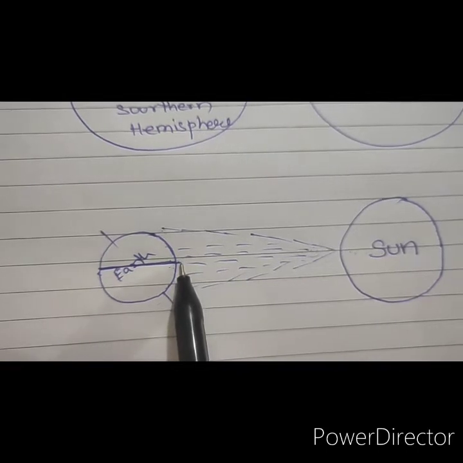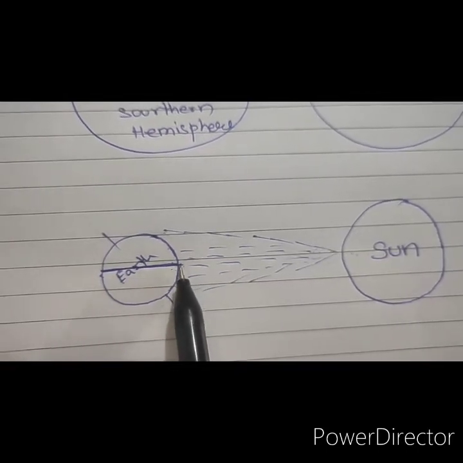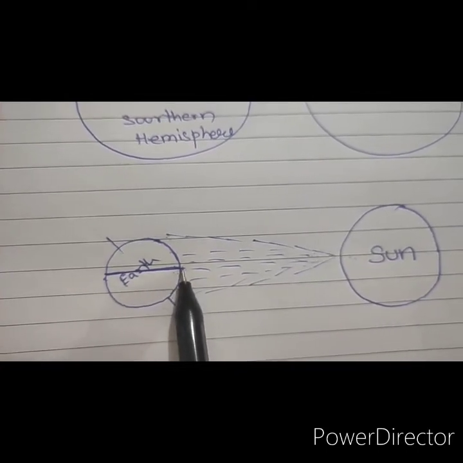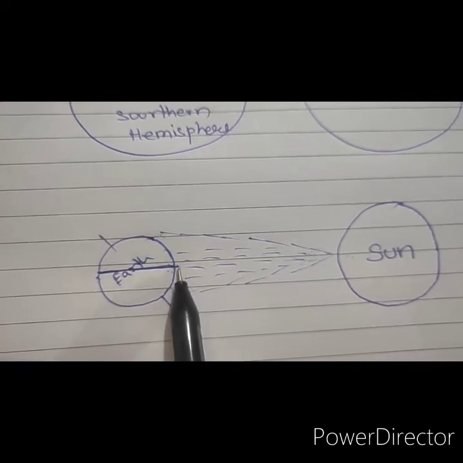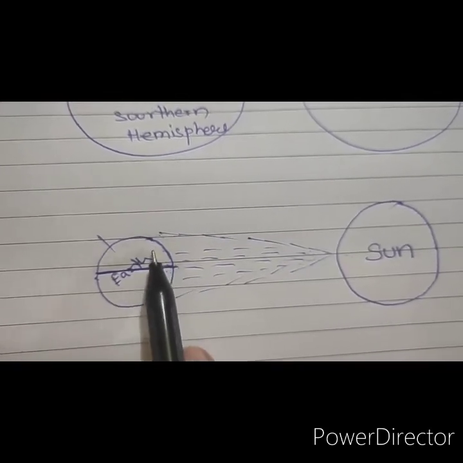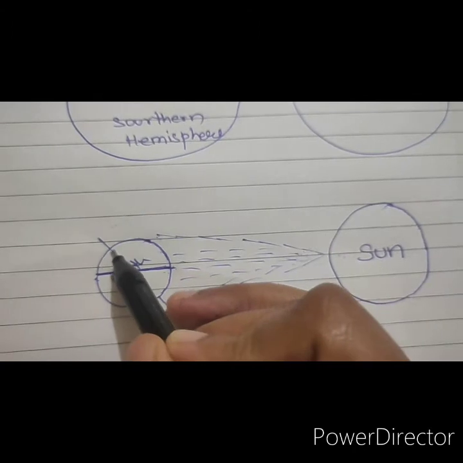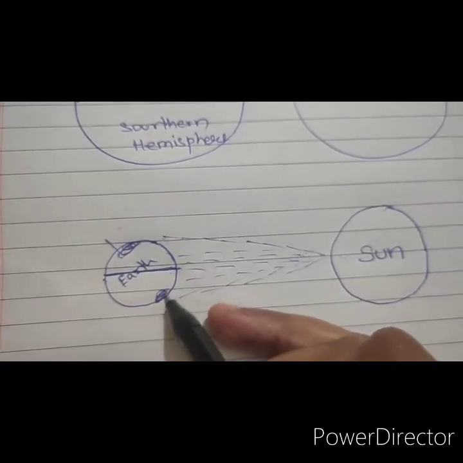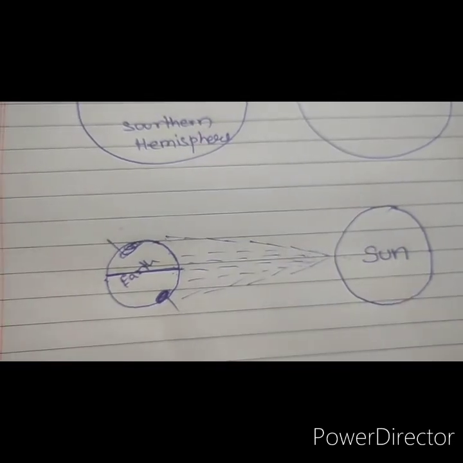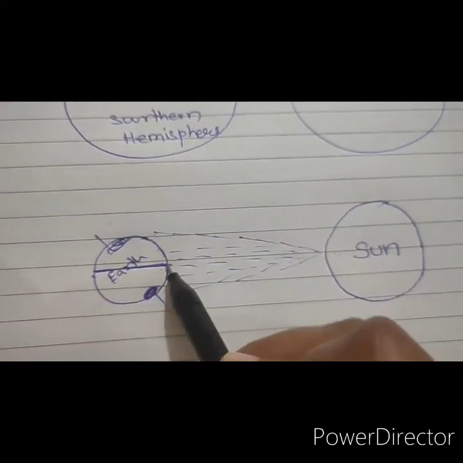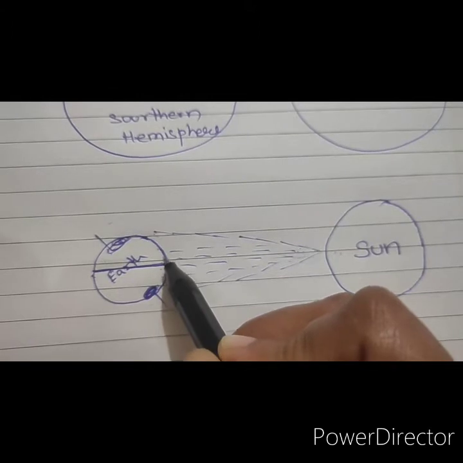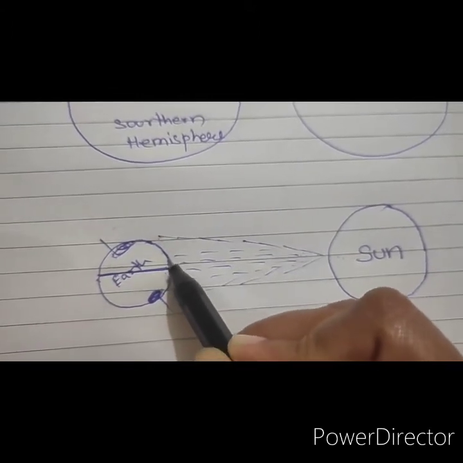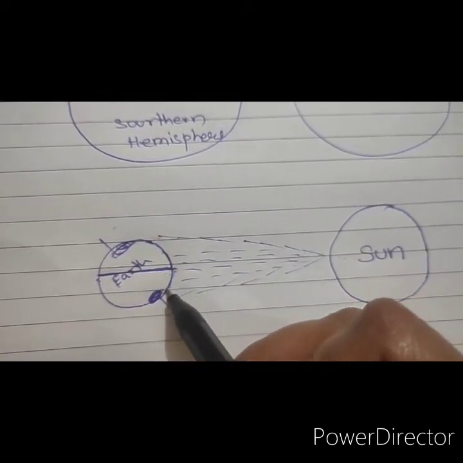So the people who are living near the equator feel hotter than those in places closer to the poles. Why? Because the earth starts curving from this point.